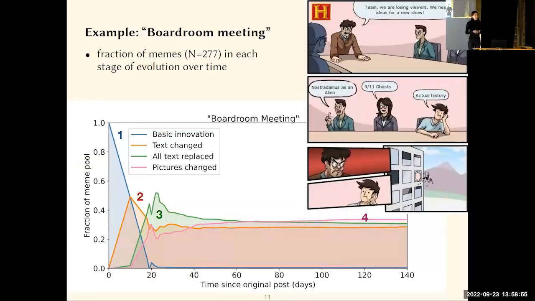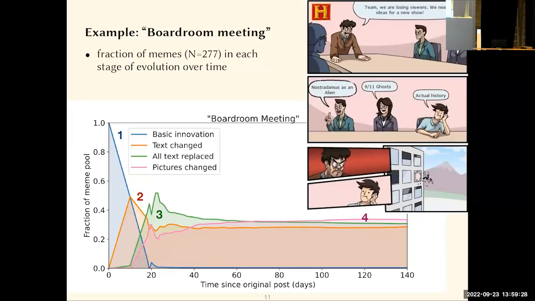And just to give you an example, boardroom meeting is a meme where we classified 277 instances. In this plot, you can see on the x-axis the time since the publication of the innovation, and on the y-axis the fraction of the meme pool for each of these different stages of evolution. So number one is this basic innovation, the first innovation when it was shared.